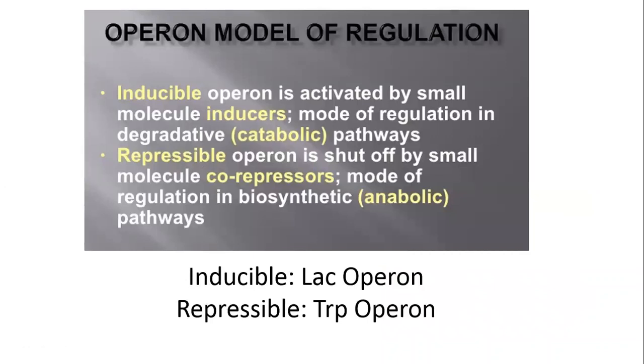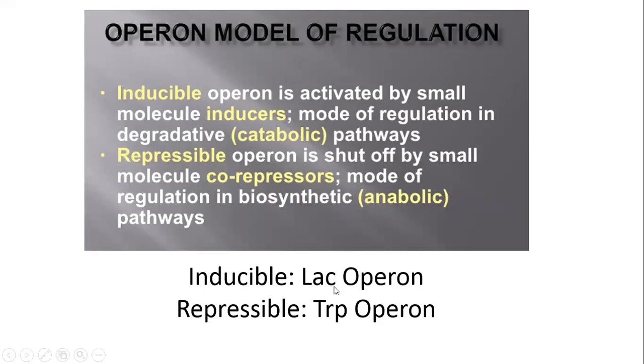What are they? Inducible operon is activated by small molecules known as inducers, and this mode of regulation is degradative, like a catabolic pathway. When we degrade molecules to produce energy, this is known as an inducible operon, like the lac operon. Lac operon is an inducible operon. And another one is the repressible operon. That operon is shut off by small molecules known as co-repressors, and the mode of regulation is a biosynthetic or anabolic pathway, like the tryptophan operon.